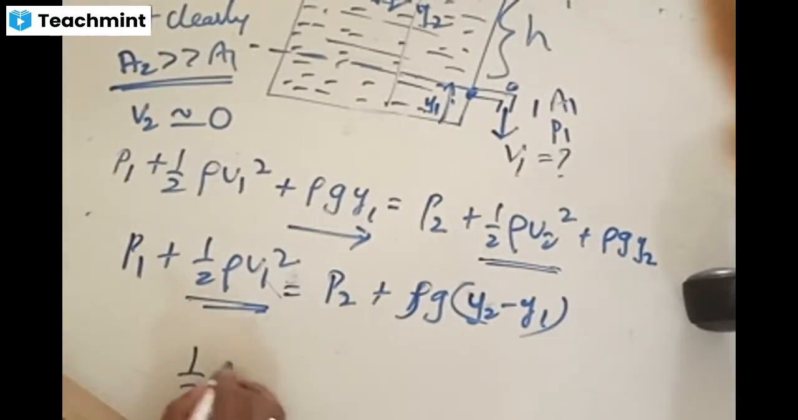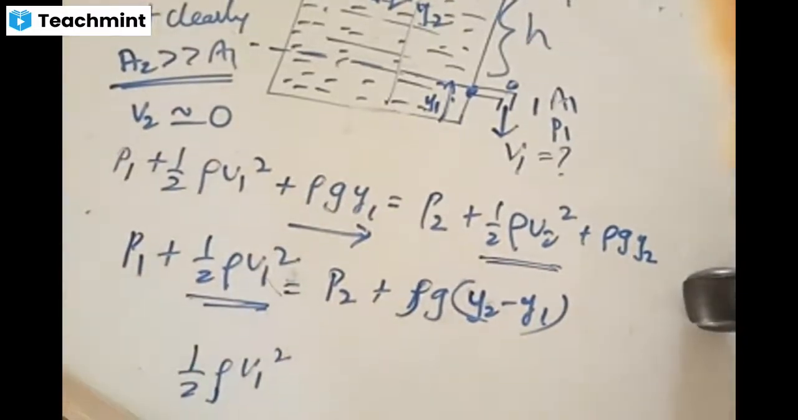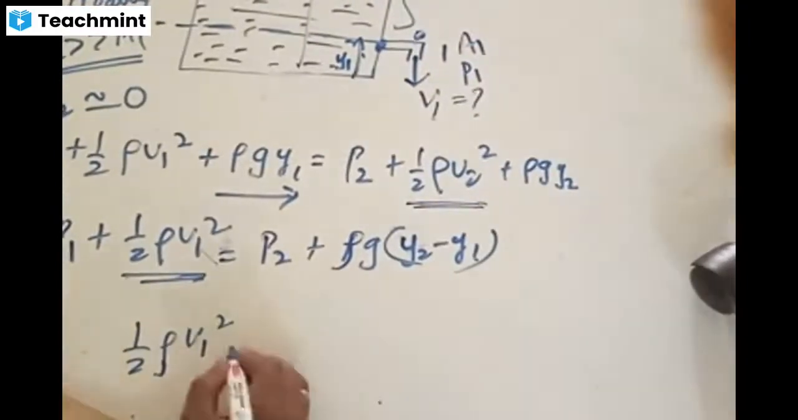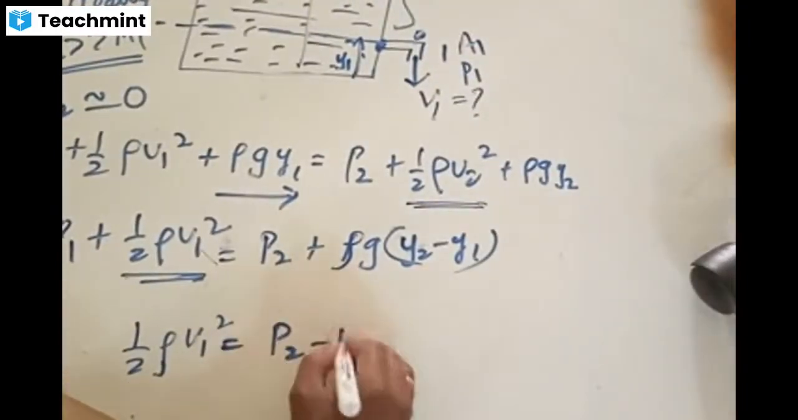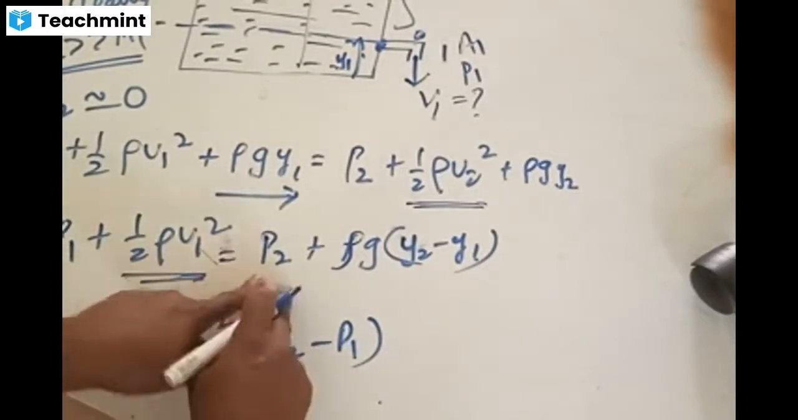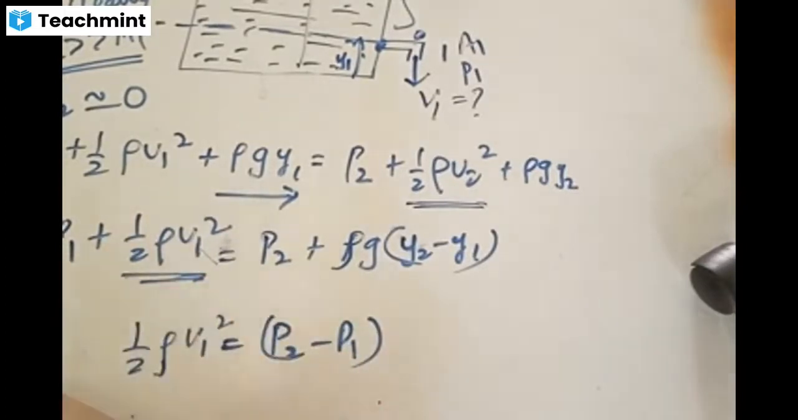That is half rho V1 square. Don't get confused with P and rho. Half rho V1 square is equal to, can I write that it is P2 minus P1? This is as it is and P1 is taken to the other side. That is P2 minus P1.